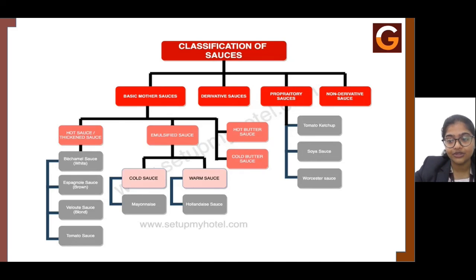Soya sauce is again a commercial sauce, and soya sauce is widely used in Asian countries like Thai, Japanese, Chinese, and Vietnamese cuisine. Soya sauce is obtained from soya beans which have been fermented, and then the sauce is obtained from that. Worcestershire sauce or Worcester sauce is basically a fermented liquid, which is again used as a condiment rather than a sauce.